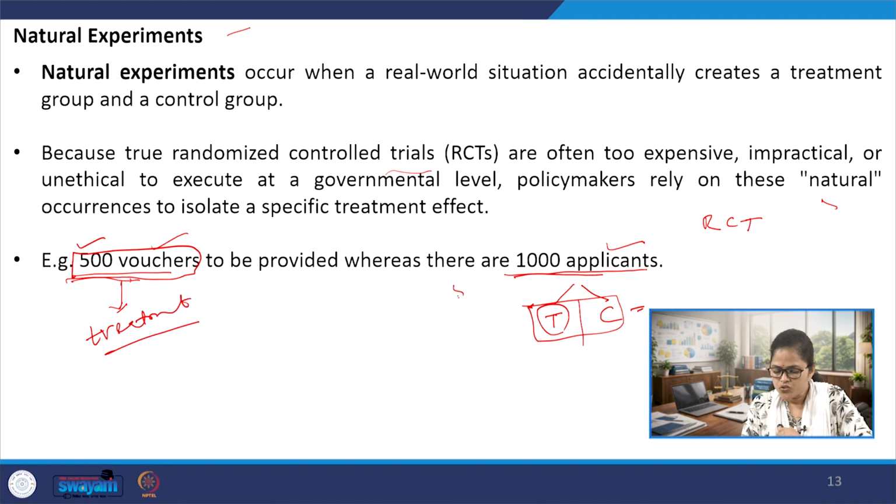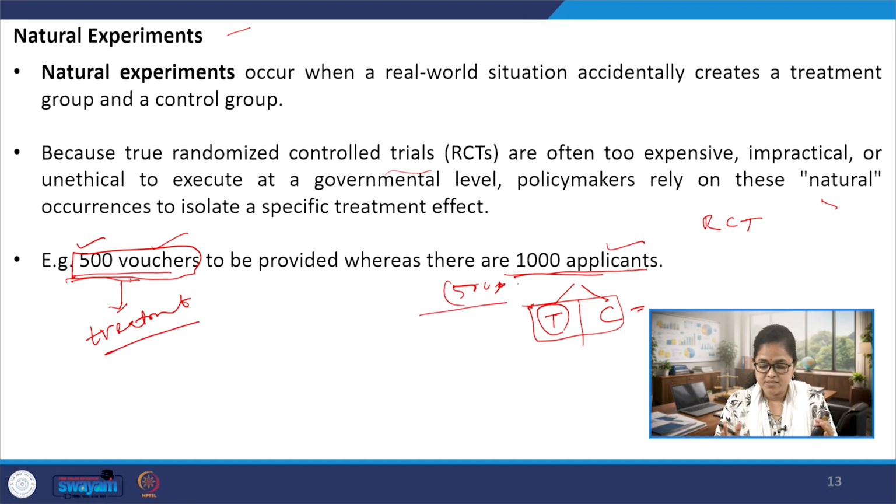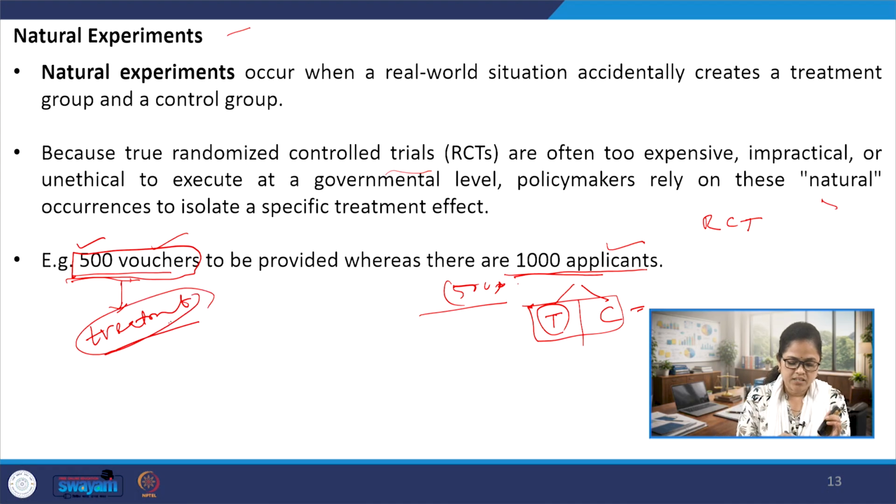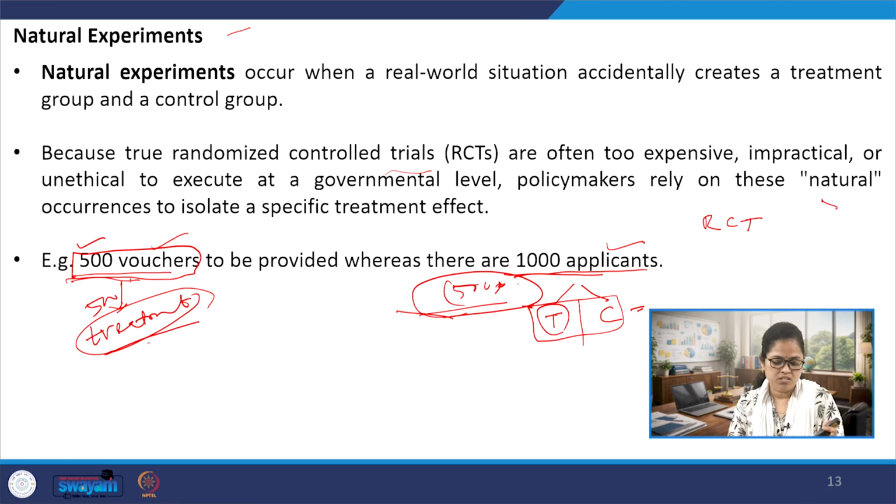And the other 500 households, those who have already applied but could not get the vouchers, since all these applicants are really interested or equally interested to send their children, that means the family characteristics would be similar. So that is the reason we can find the similarity in the treatment group of these 500 households, and those who have not been considered under this treatment would also display similar characteristics.